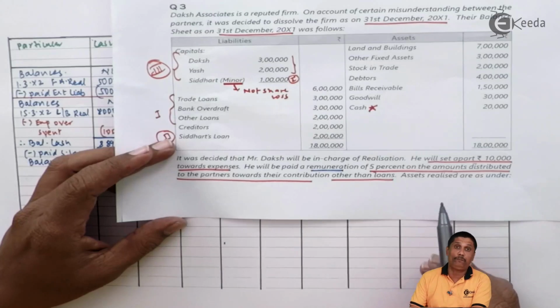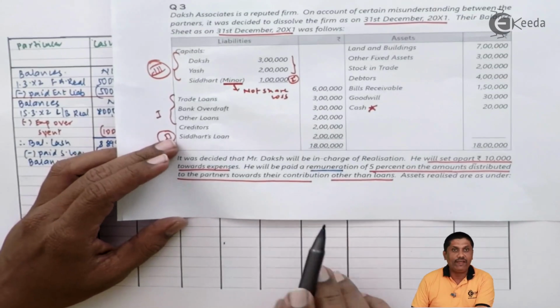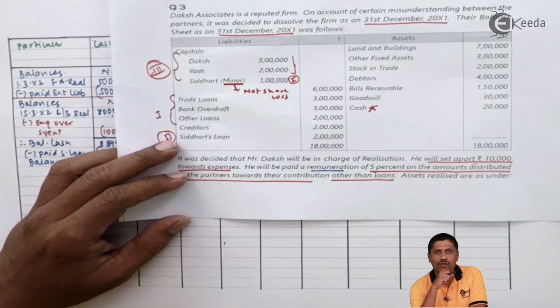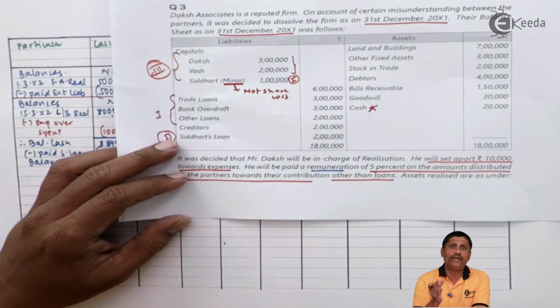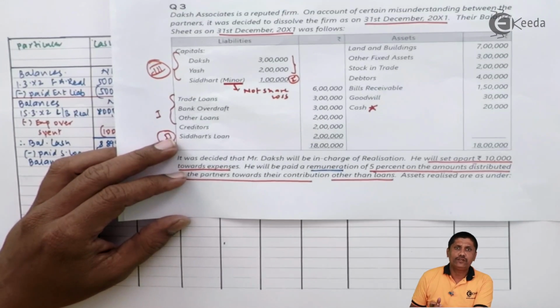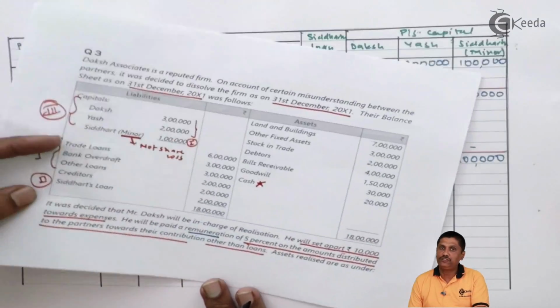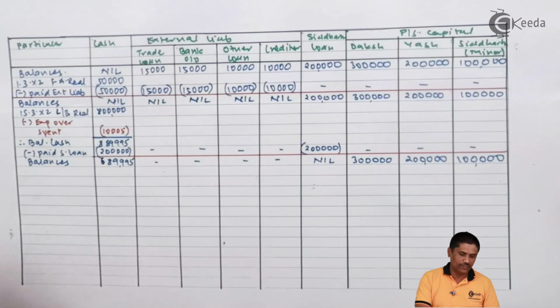मतलब जो amount partners को pay होता है ना उसका 5%. तो मान के चलो 100 रुपए पे हुआ तो मैं उसको 5 रुपीज कमीशन दूंगा. इसका मतलब बिफोर दैट आई विल हैव 105 विथ मी. So available cash will be assumed to be 105 and commission will be calculated accordingly. So firstly I will minus commission to Daksha or remuneration to Daksha.